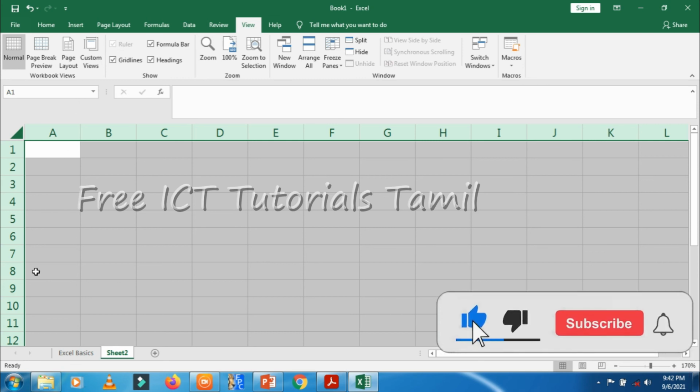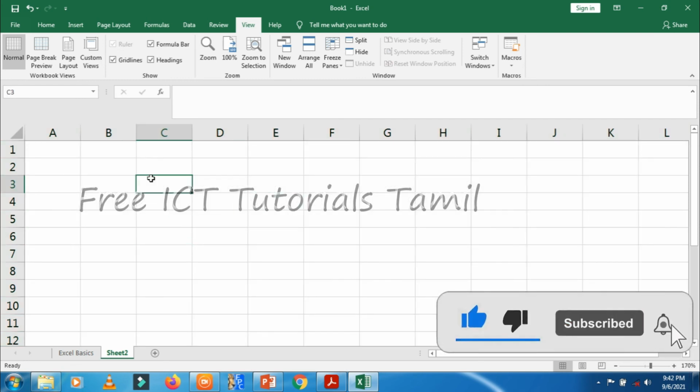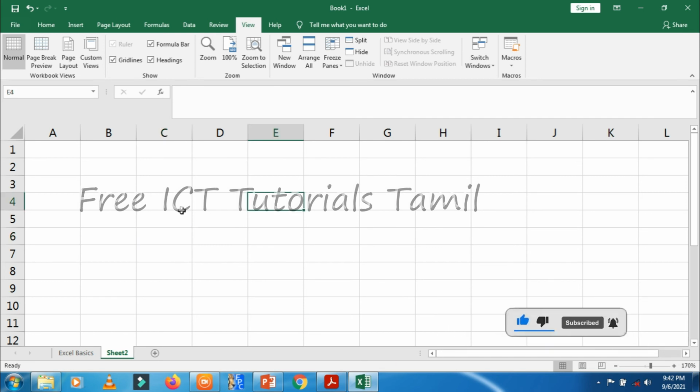Look here inside the worksheet. Here small rectangle boxes are there. These small rectangle components are called cells. This is a cell, this is also a cell, each one is a cell. There are a number of cells in this worksheet. Here you can type the data. Cells keep the data. Now, how is a cell created? Here I select the C1 cell.